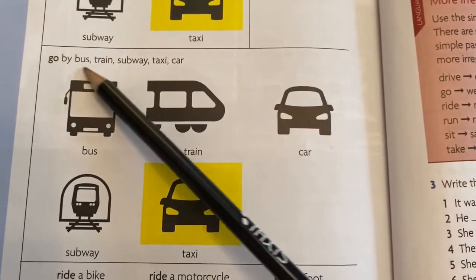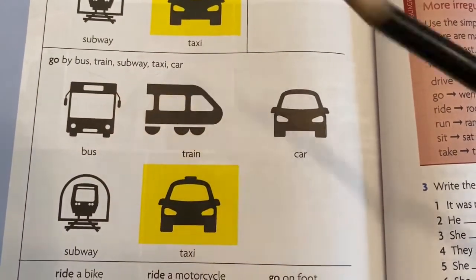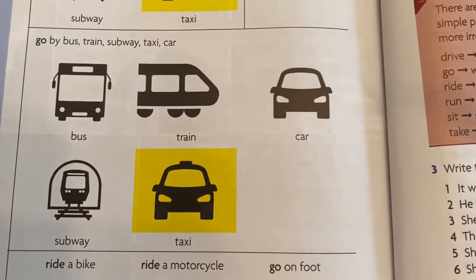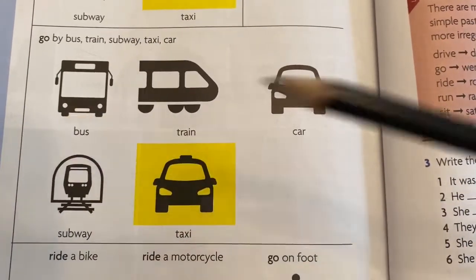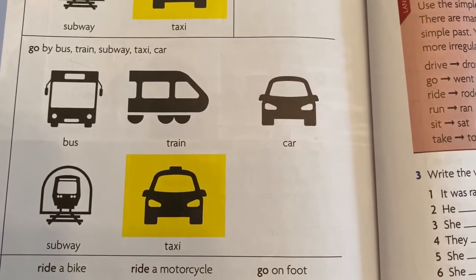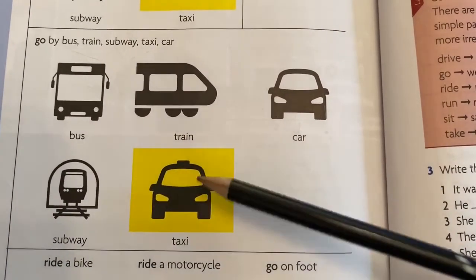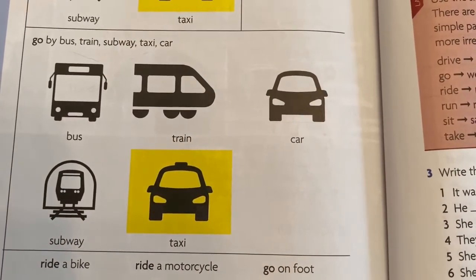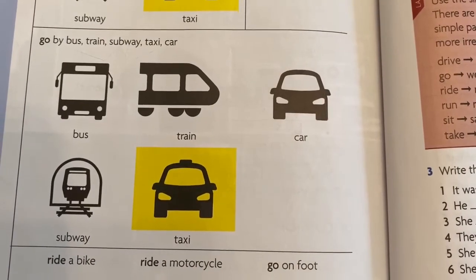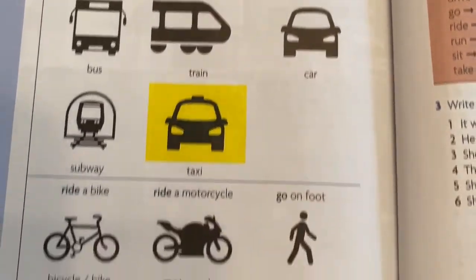Go refers to bus, train, subway, taxi, or car. You can say that you go by bus, I go by car. So for example, I go by taxi to my office in New York City. When I visit my friend, I go by train.